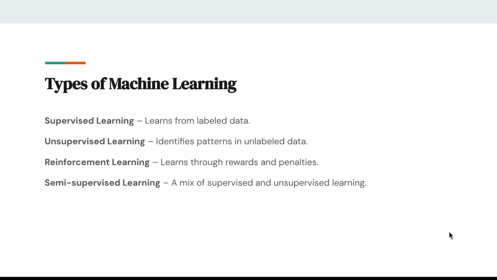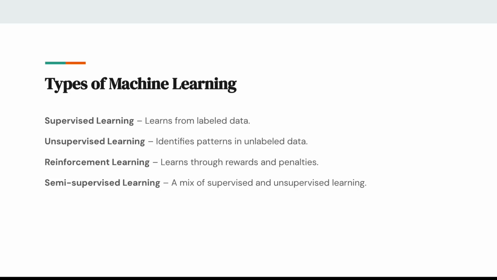What are the types of machine learning? There is supervised machine learning. Here, the model learns from labeled data. For example, email spam filters learn from labeled spam or not spam messages. The other type is unsupervised machine learning. Under unsupervised machine learning, the model finds hidden patterns within the data without labels. A good example is customer segmentation in marketing.